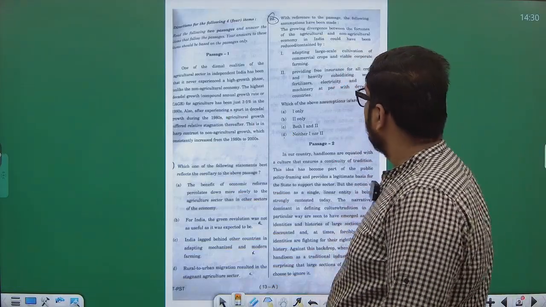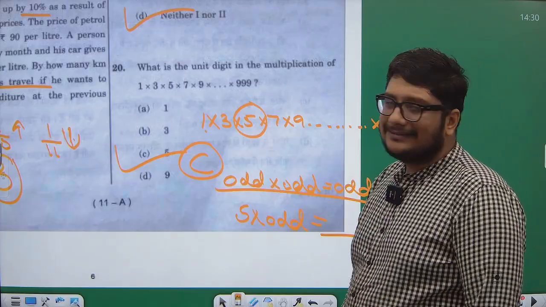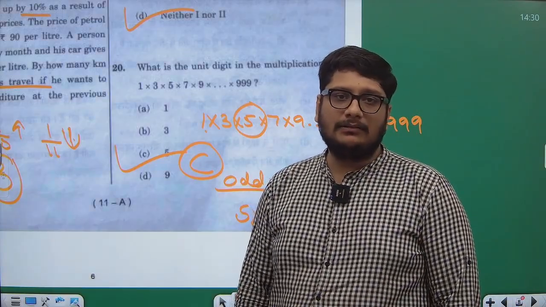Coming back to the passages again. Till here it's clear. I hope there is no doubt with respect to this. Clear?